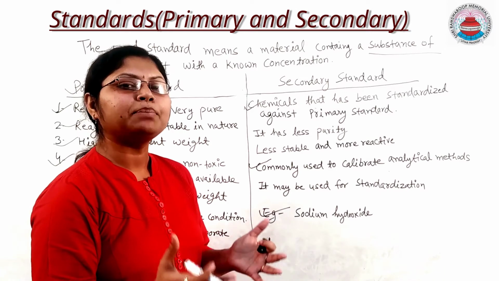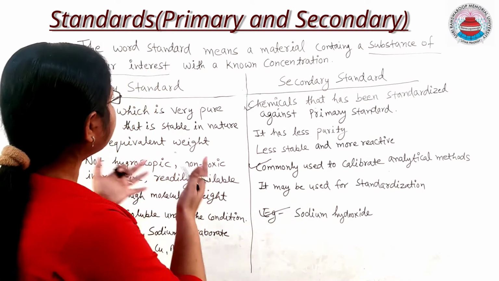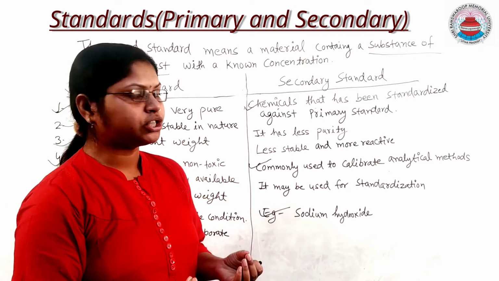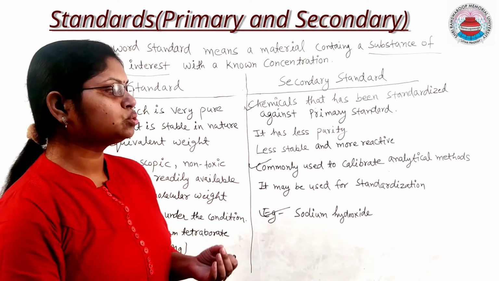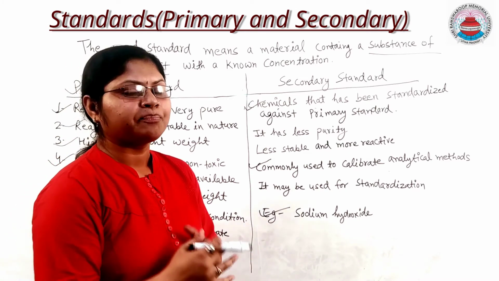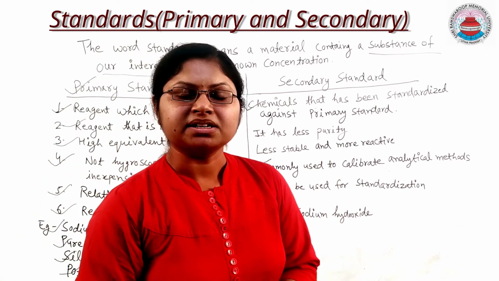What are the applications of these standards? The primary standard is used to determine the unknown concentration, and the secondary standard is used to calibrate analytical methods and analytical instruments. That's all for the primary and secondary standards.